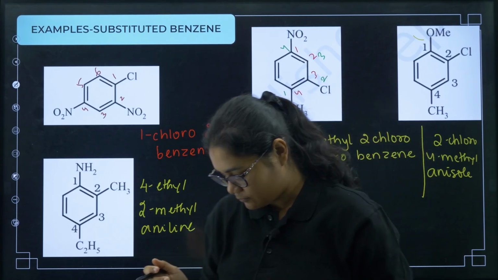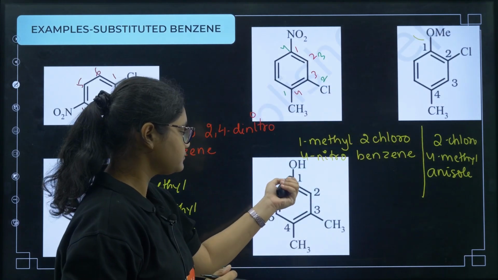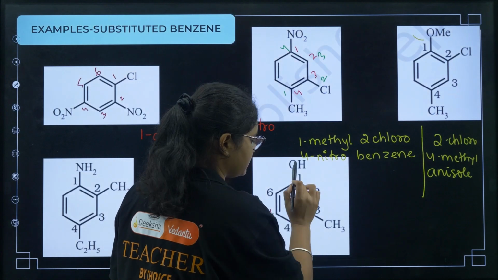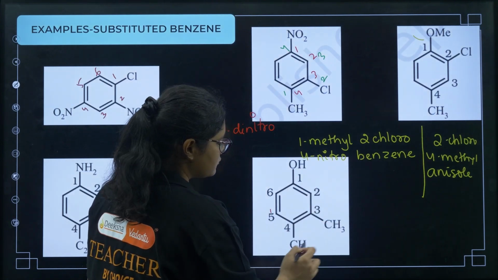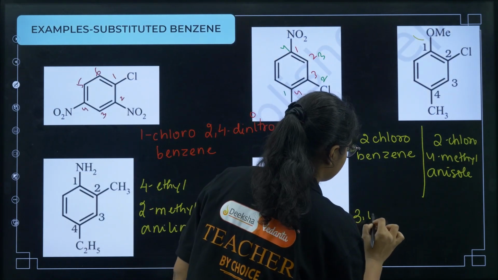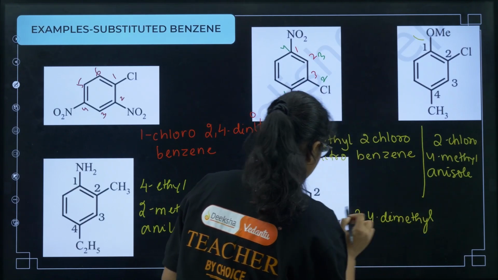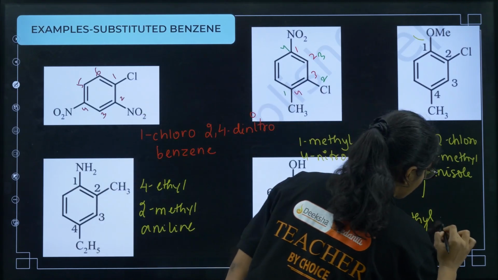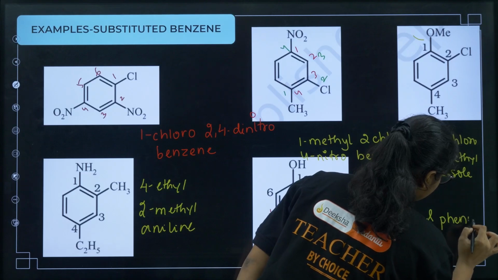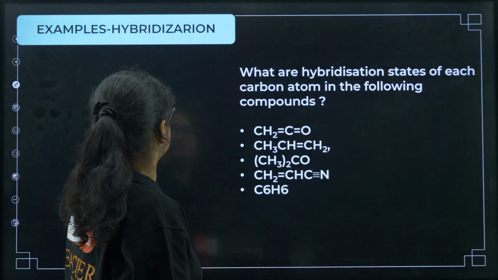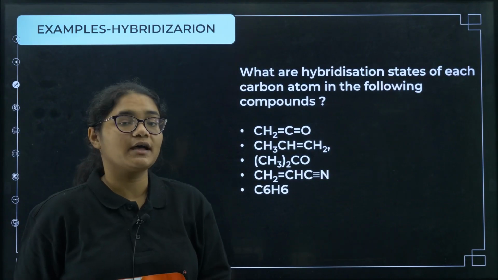Okay, now one more example if I show you. Here OH is present, phenol group. So definitely you can see 1 should be given here, then 3 and 4. So both are methyl group. So I can write 3,4 dimethyl. Okay, 3,4 dimethyl phenol. Okay, done, fine. Next we'll go for solving the hybridization.